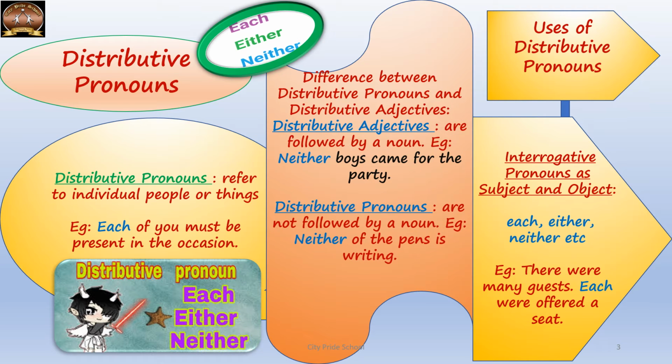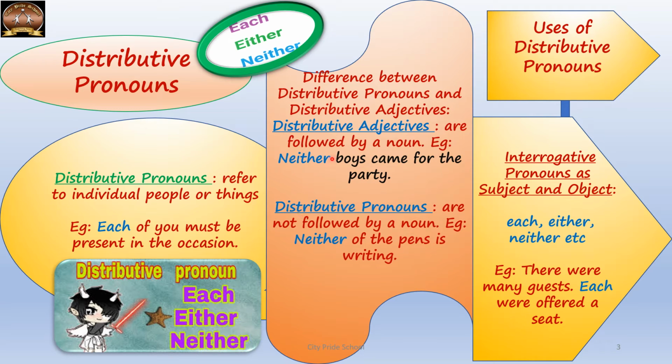Children, distributive pronouns are the fifth type of pronoun. And distributive pronouns refer to individual people or things. For example, each of you must be present on the occasion. So here it is referring to each and every individual present. Okay. The other distributive pronouns apart from each are either and neither.